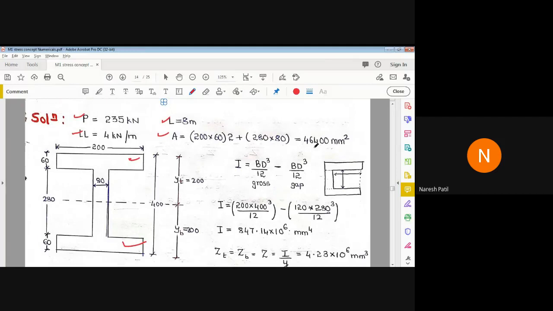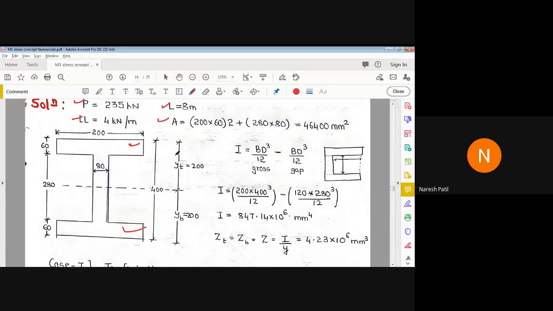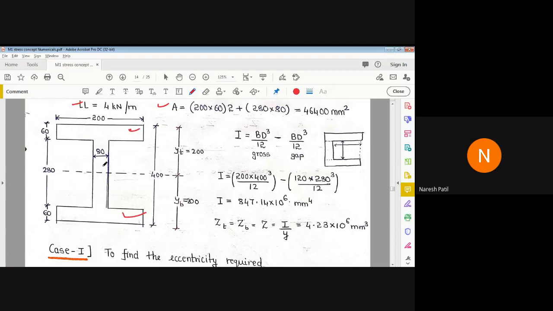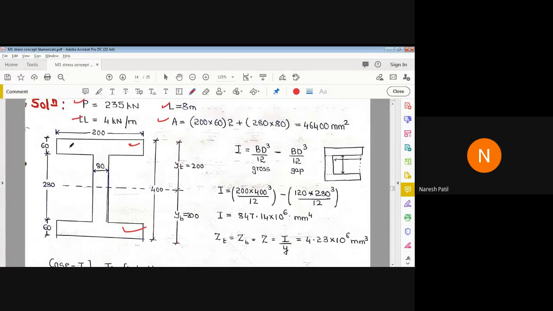Now what you have to do? You have to find out the moment of inertia. You can calculate by any method. Here we have done it by deducting the area: BD cube by 12 minus BD cube by 12. So we have B 200 into 400 cube by 12 minus 120 into 280 cube divided by 12, because 200 minus 80 you have to do. So we get this portion and this portion, that is, the total is 120.